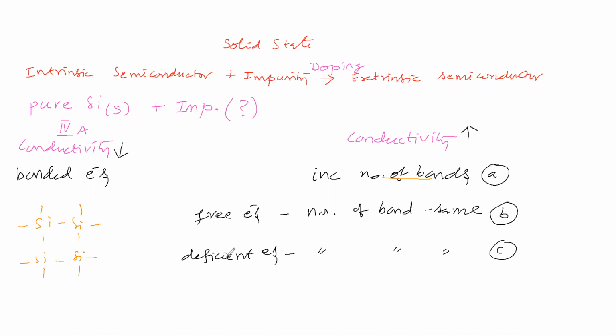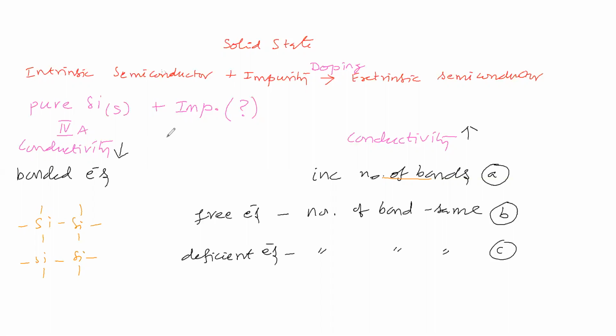And another thing you see, we are adding impurity that makes the same number of bonds as silicon, but is deficient in electrons. Deficient means the electrons required for bonding are not all available. So which group of impurity do we have to add?